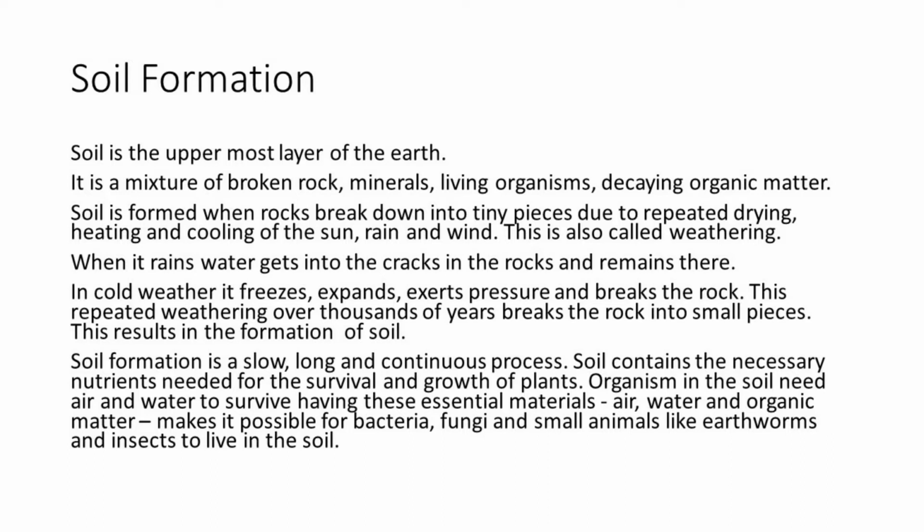So क्या होता है? Due to heat of the sun, continuous rain and wind, the process goes on, and due to this the big rocks start weathering out, means छोटे छोटे टुकड़े में वो गिरने लगता है. So continuous thousands of years तक ये process चलता है and the soil is formed.